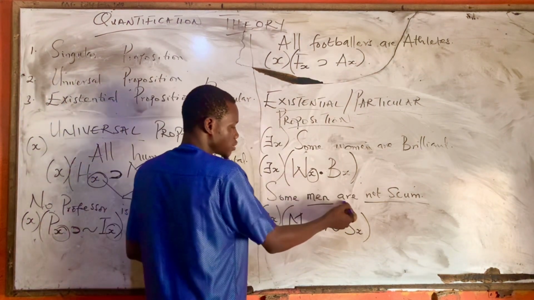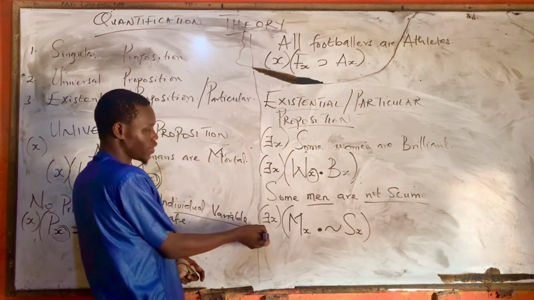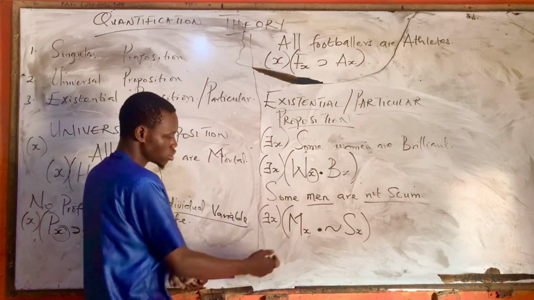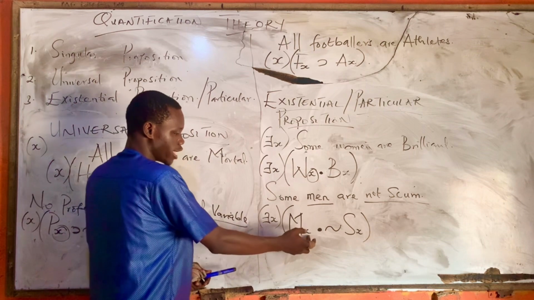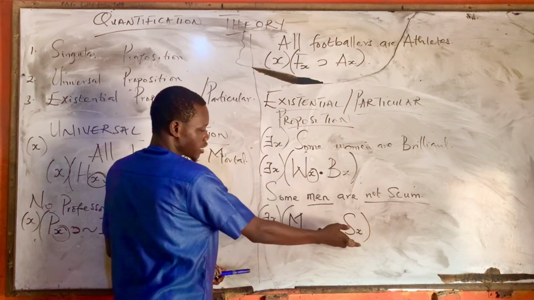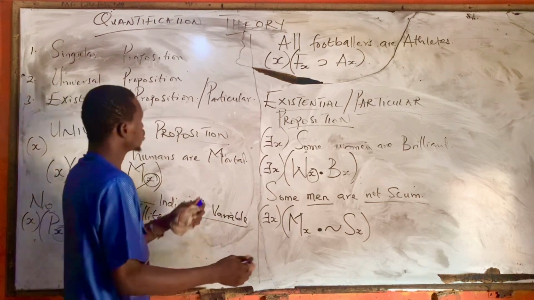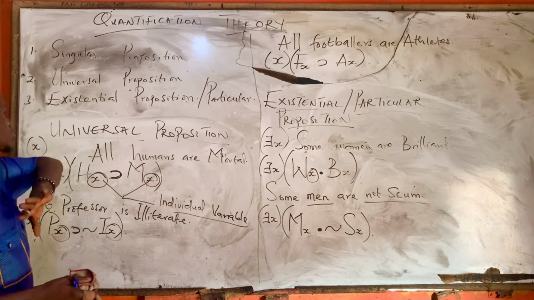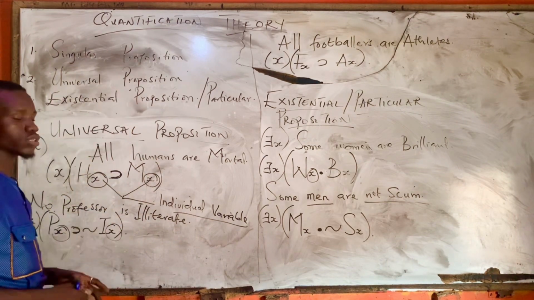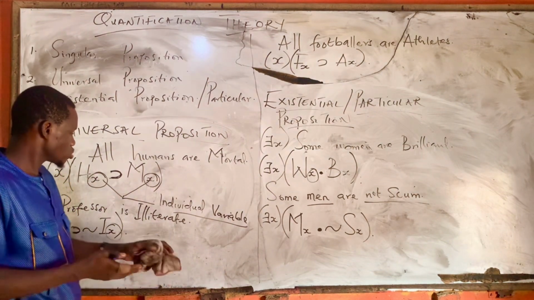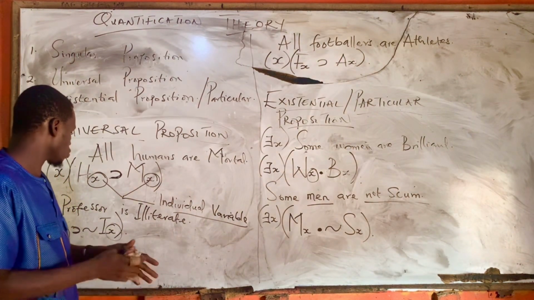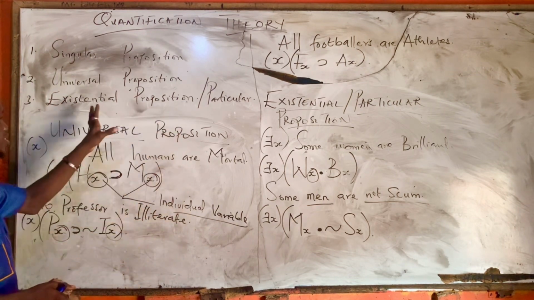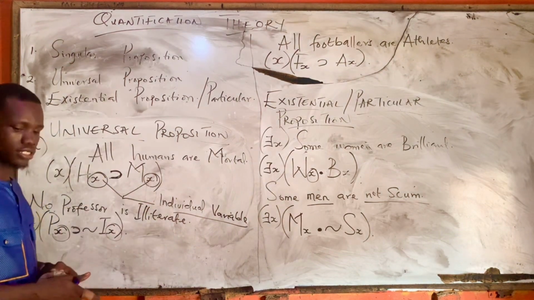Same thing goes for the negative side. Some men are not scum. Our inverted E X, then inside parenthesis, you open another parenthesis, men, that is M X, and not scum, S X. So this is how we symbolize universal proposition and existential particular proposition under quantification theory. So the next thing we are going to do is how to resolve arguments using rules of quantification theory. So that's our next step.